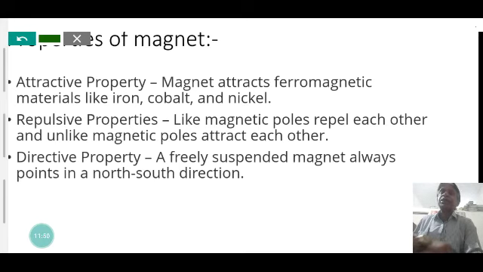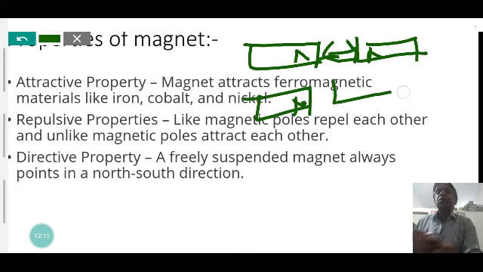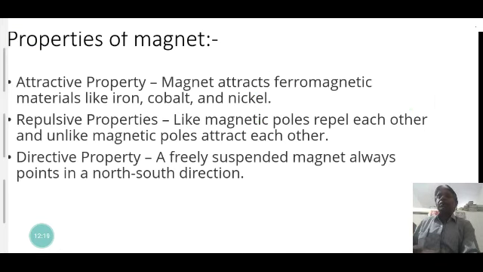Like poles of a magnet repel each other. When like poles come together, they repel each other. There is a repulsion between two north poles. But when the north pole of a magnet is brought near the south pole of another magnet, they attract each other. That is, like magnetic poles repel each other, and unlike magnetic poles attract each other. These are the attraction and repulsion properties of a magnet.